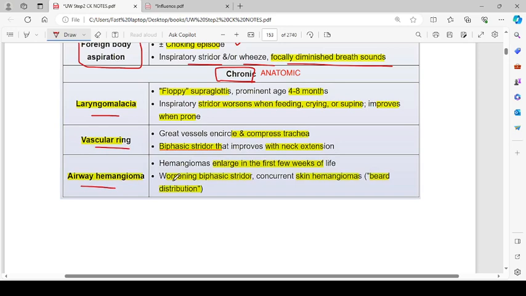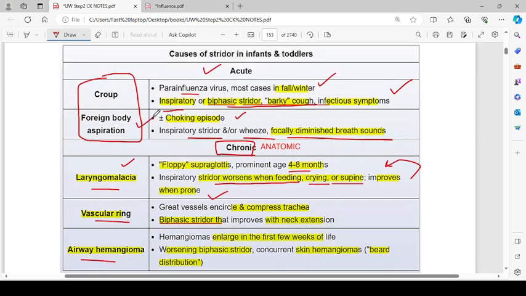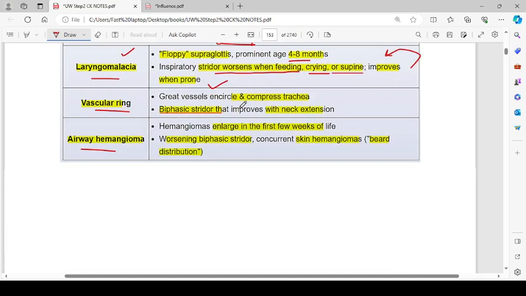So the floppy supraglottis, prominent at age 4 to 8 months. In laryngomalacia, inspiratory stridor worse with feeding, crying, or supine, and improves when the patient is put in a prone position. So it is inspiratory stridor, right? For the foreign body aspiration, we also have an inspiratory stridor. And for the croup, inspiratory or biphasic stridor can be there.